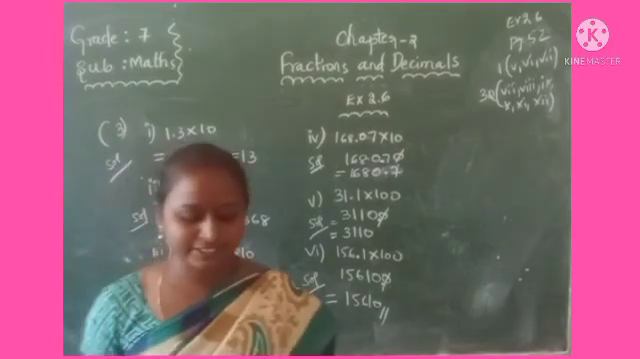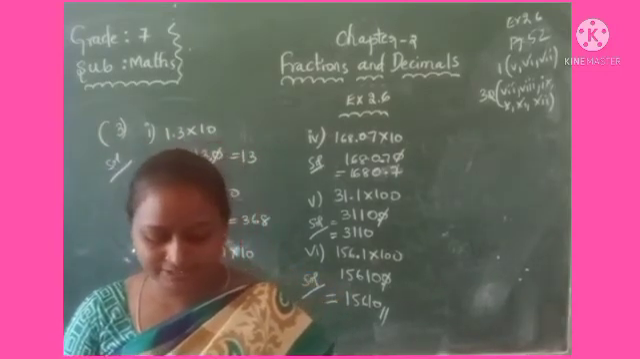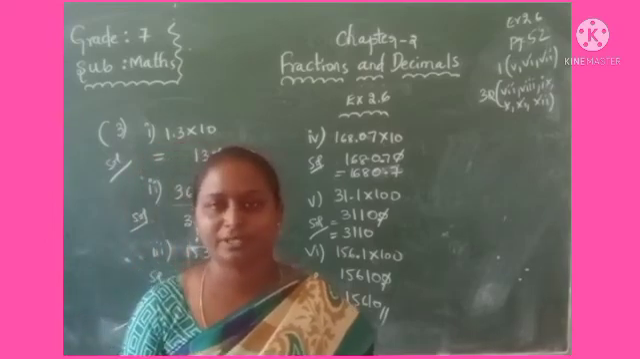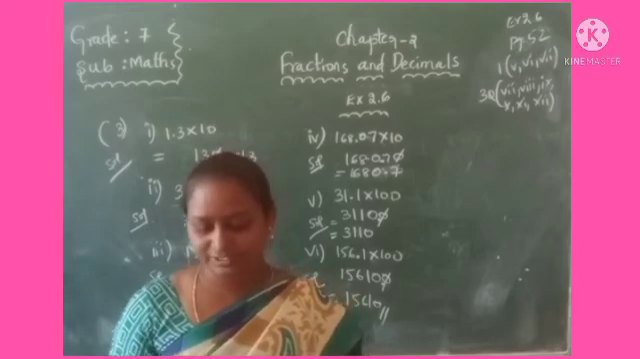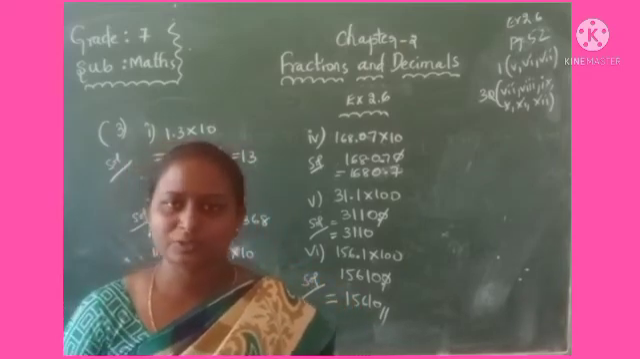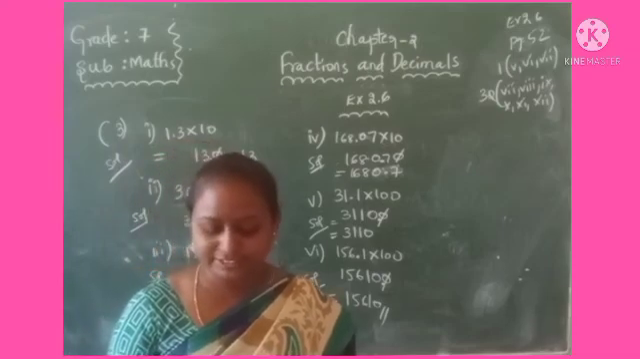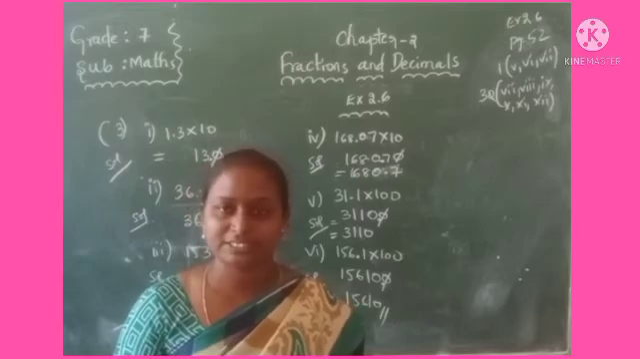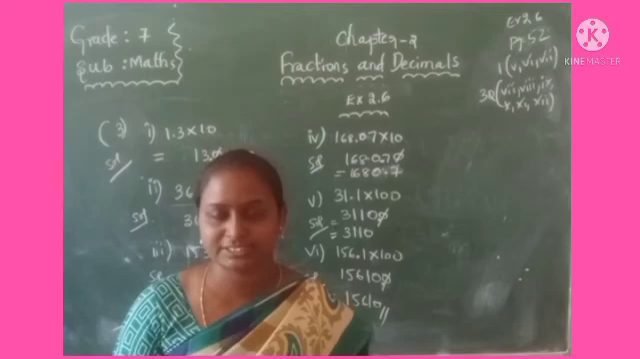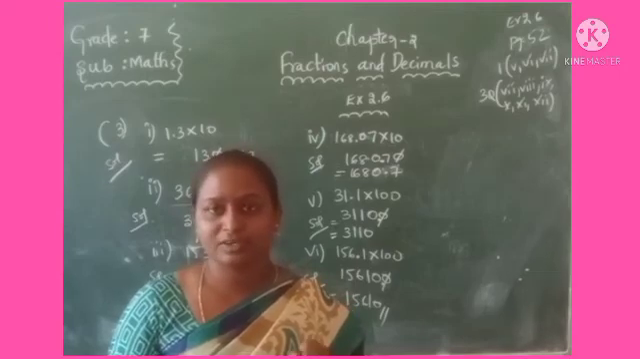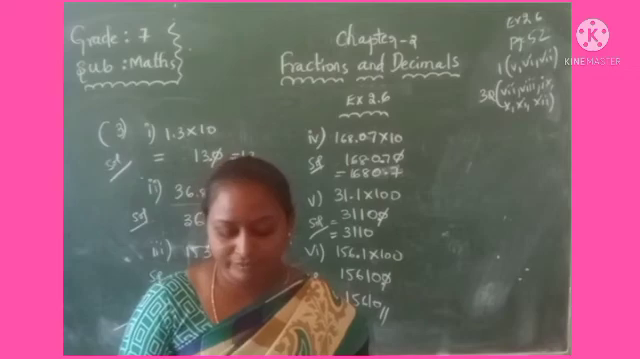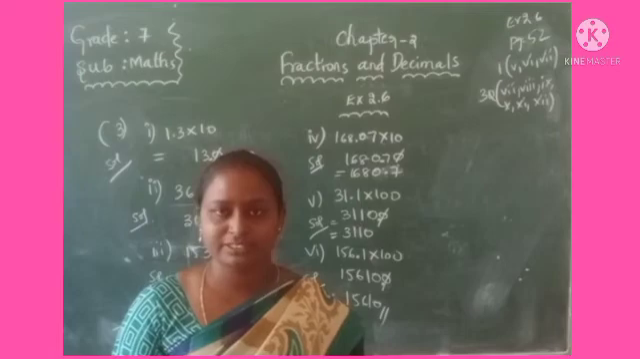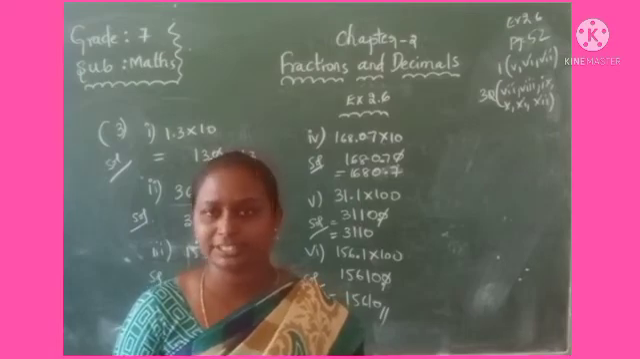A two-wheeler covers a distance of 55.3 kilometers in 1 liter of petrol. How much distance will it cover in 10 liters of petrol? Okay, a two-wheeler, that is a bike or anything. That two-wheeler covers a distance of 55.3 kilometers with how many liters of petrol? 1 liter of petrol. In 1 liter of petrol, the two-wheeler covers a distance of 55.3 kilometers.